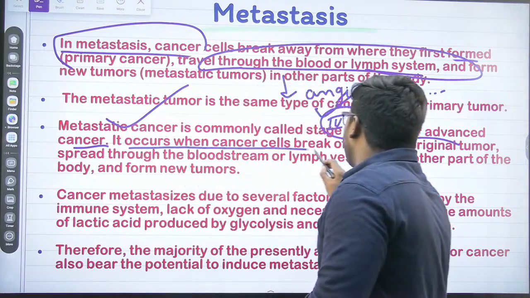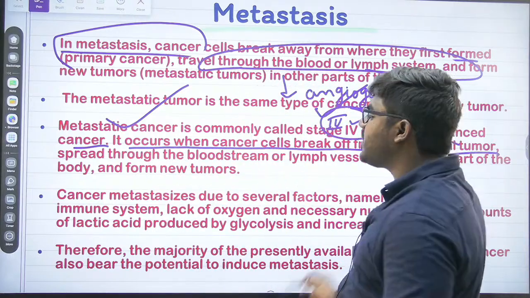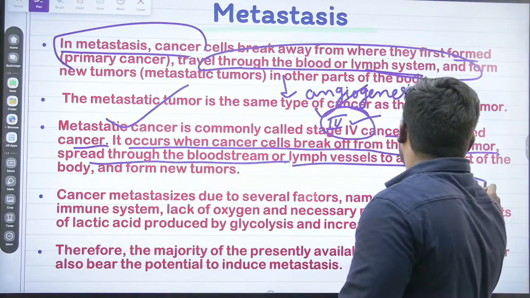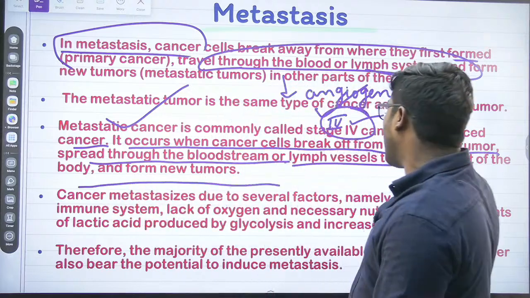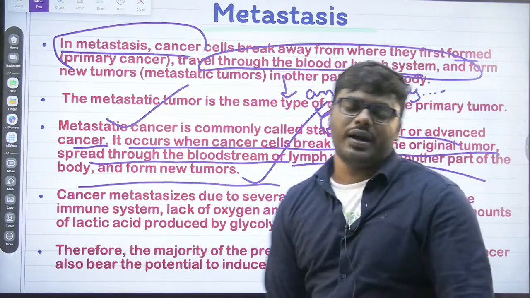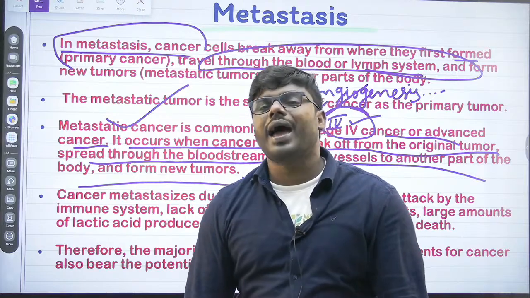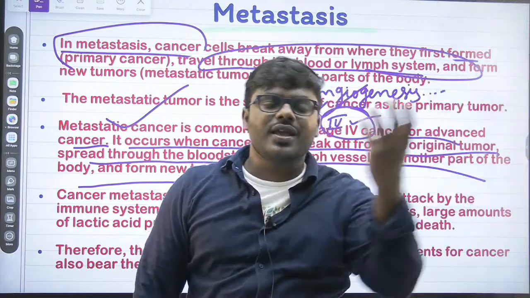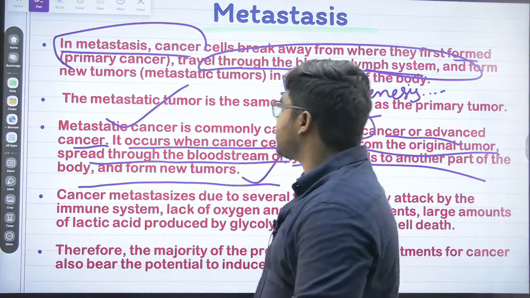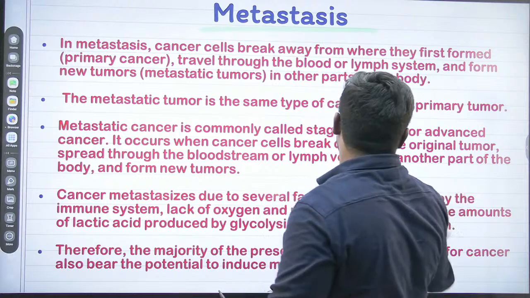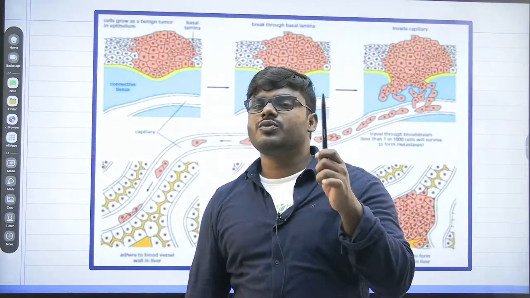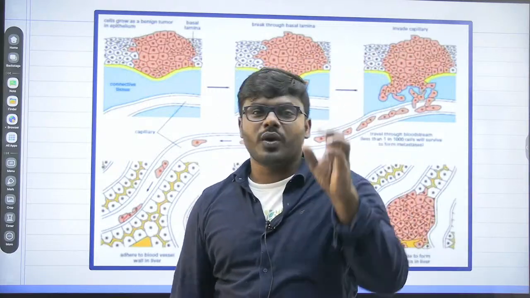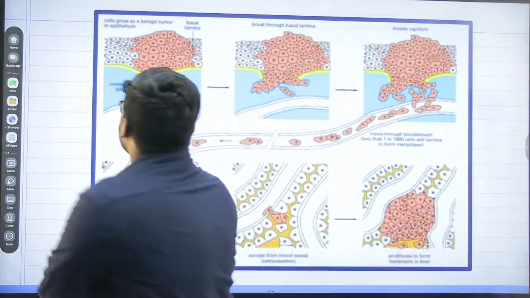So listen to me. It occurs when cancer cells break off from the original tumor. Everyone listen. They spread through the bloodstream or a lymph vessel to another part of the body. This is what we call metastasis or angiogenesis. Angiogenesis is movement. Once they reach the other area, it starts spreading as new colonies. That's what we call metastasis. So please kindly remember, friends, the cells which are in the first stage or second stage never ever show the process of metastasis. Never forget that.